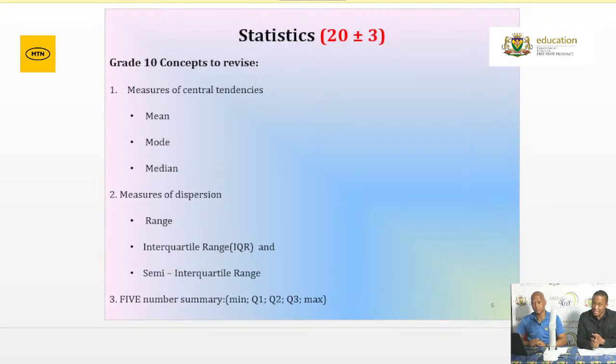We also have our measures of position, which include, above all, your 5-number summary. What do we refer to under the 5-number summary? We speak about the minimum, our lower quartile, our median, our upper quartile, as well as our maximum. So that we refer to as the measures of position. And still under that, grade 12s, don't forget about your percentiles, your deciles as well. So please make sure that you understand the correct interpretation of your measures of position under grouped and ungrouped data.